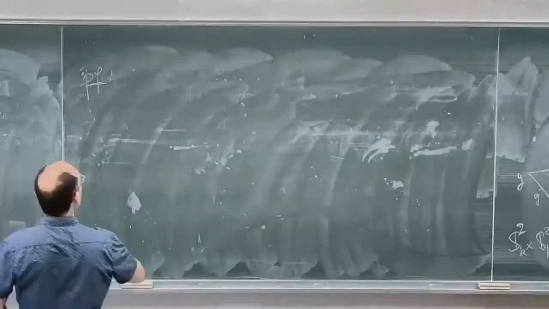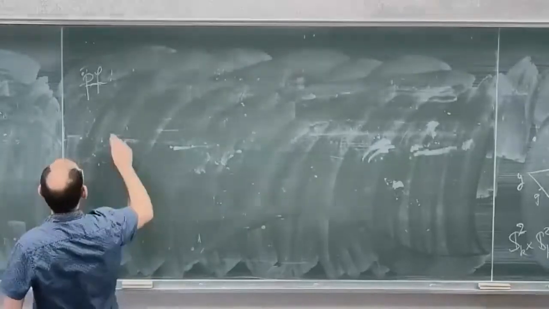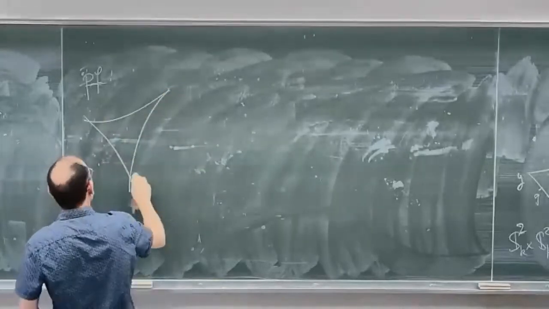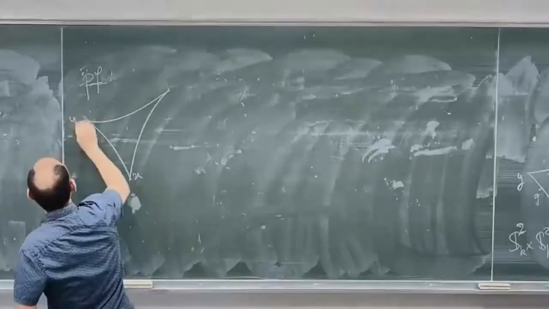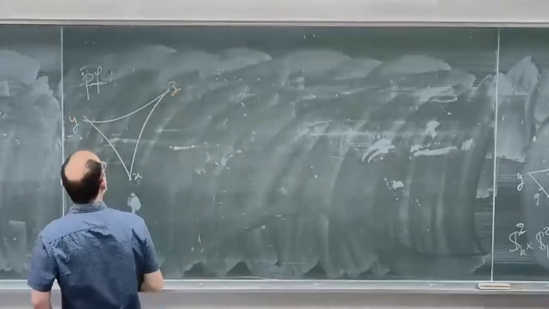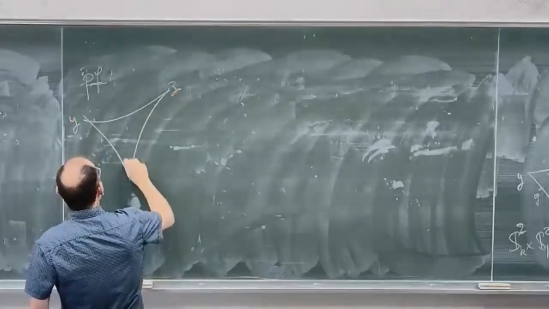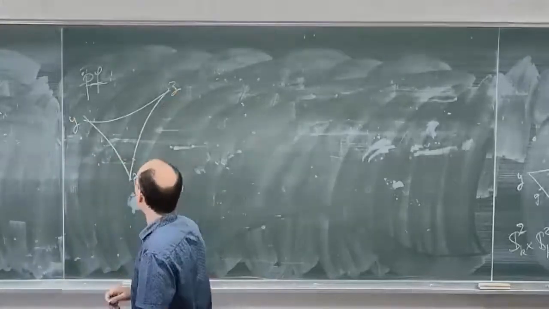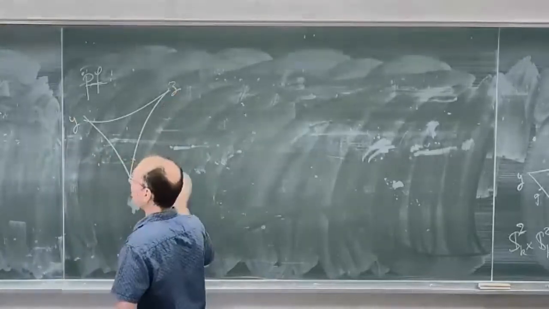Okay, so the proof is the following. I'm taking my triangle XYZ, and I will construct two comparison triangles.